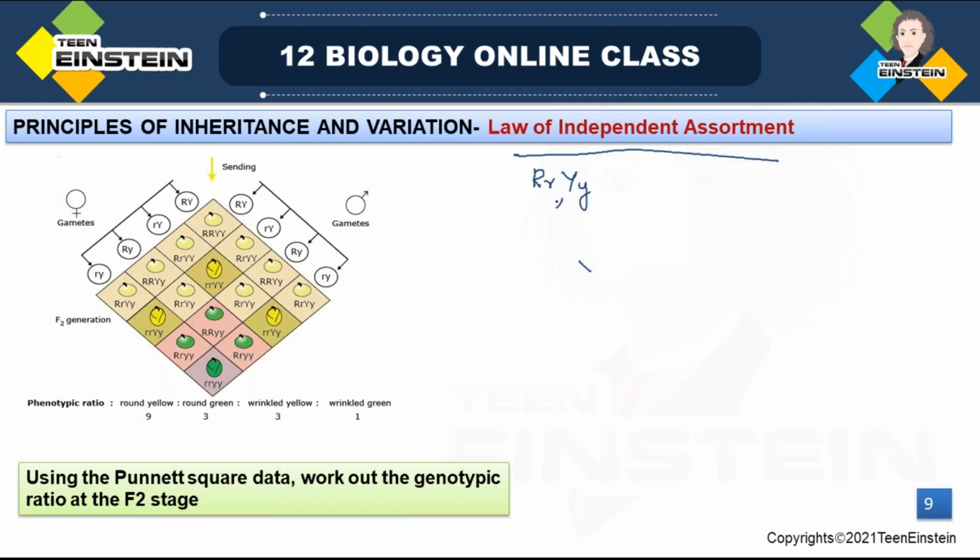And when it is selfing, how will you get it? Capital R, small r, capital Y, small y. We are crossing this with the same, because it's selfing.